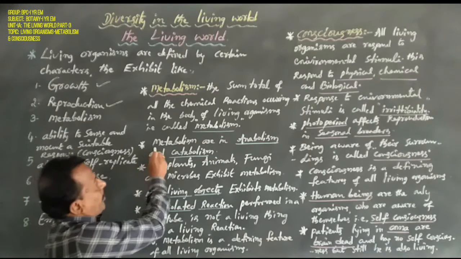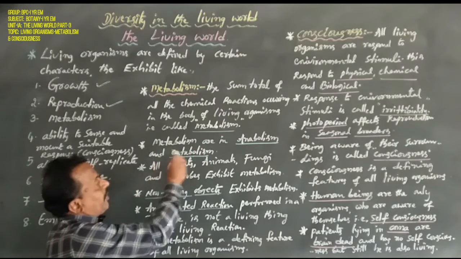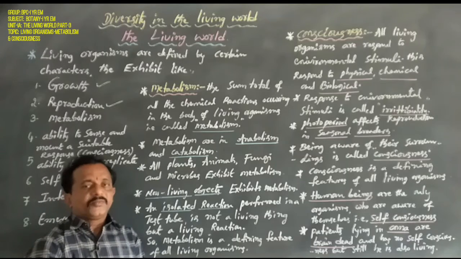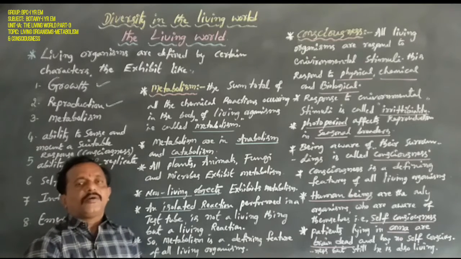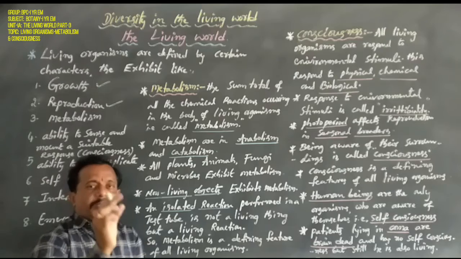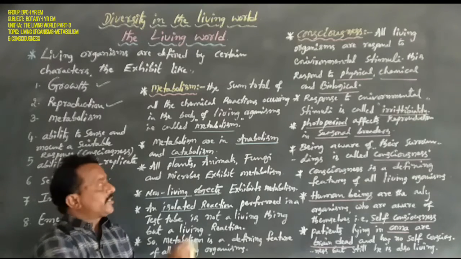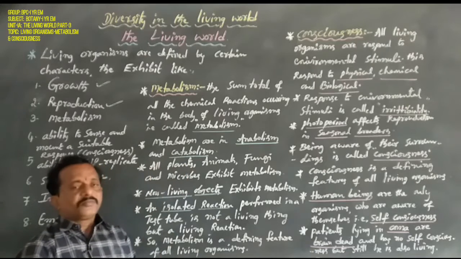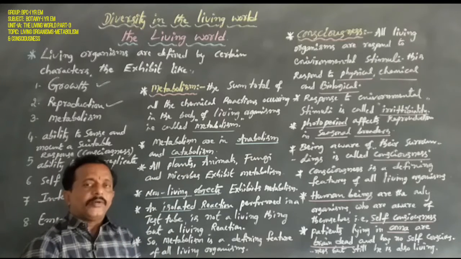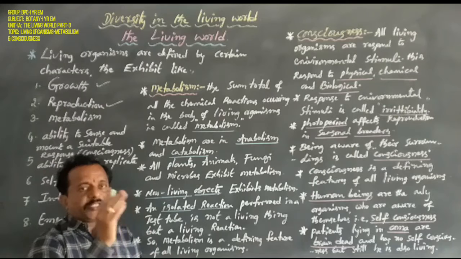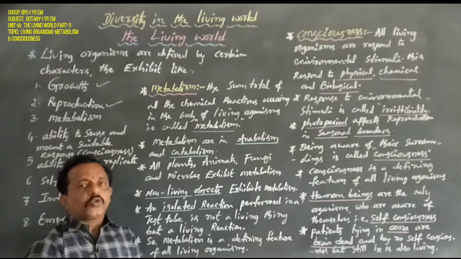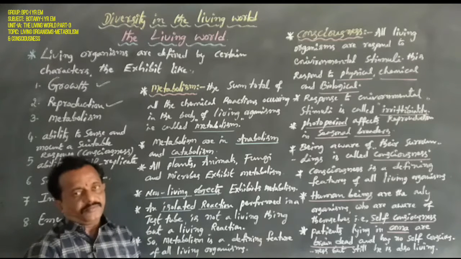Next, coming to metabolism: it is of two types, namely first anabolism and second catabolism. What is the meaning of anabolism? The best example is photosynthesis.